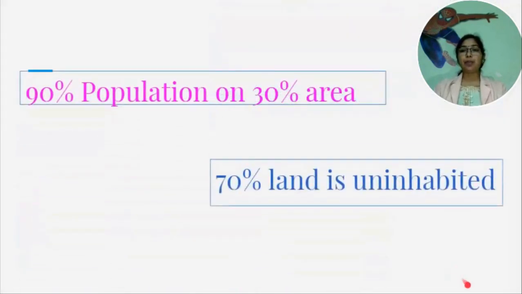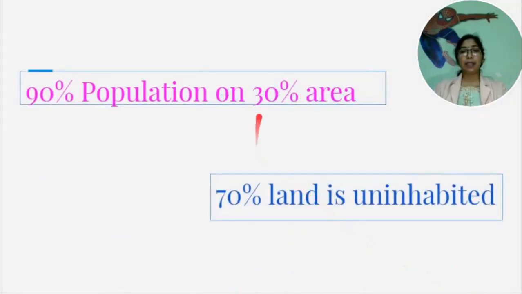90% of the world population occupies only 30% of land area. The remaining 70% of the land is either sparsely populated or uninhabited. The distribution of population in the world is uneven. Some areas are very crowded while some are sparsely populated. Plains and river valleys are densely populated.